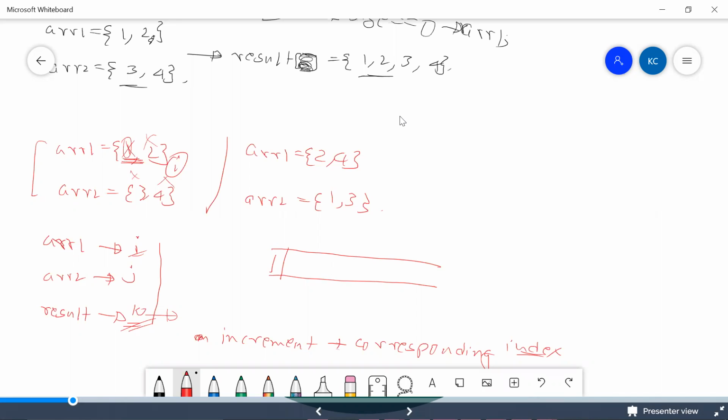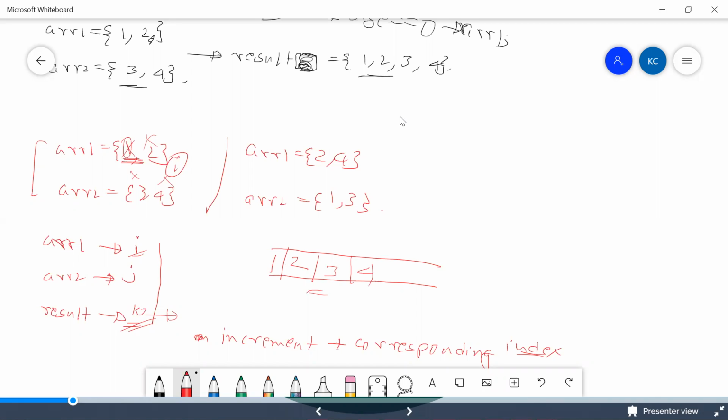Now, if we move forward in the same example, we now compare 2 with the elements of ARR2. So we are comparing 2 with 3. Again, 2 is the one which is less. So again, this is our comparison logic, and eventually we should be printing 3 and we should be printing 4, right?